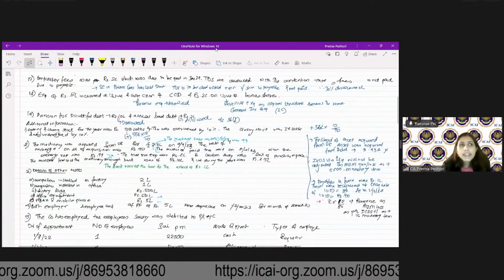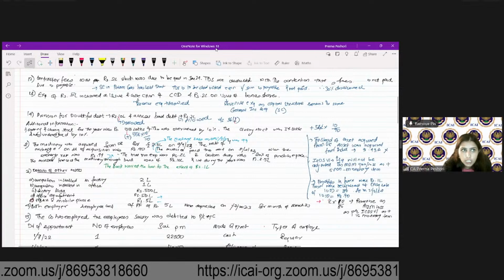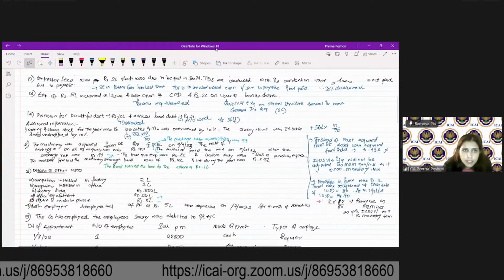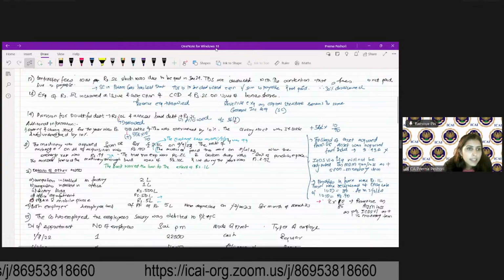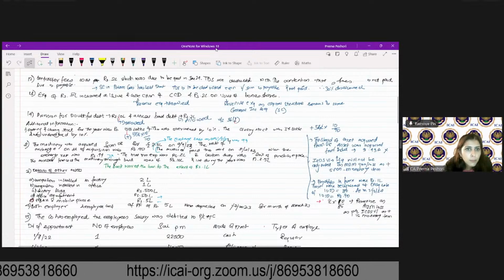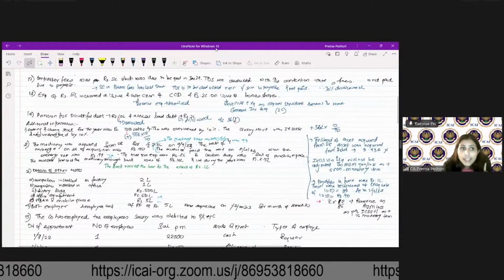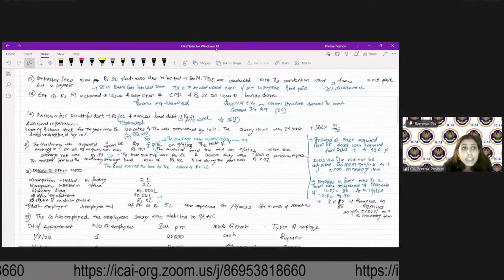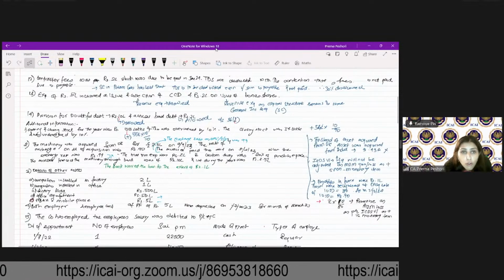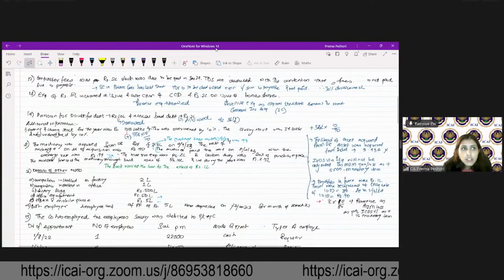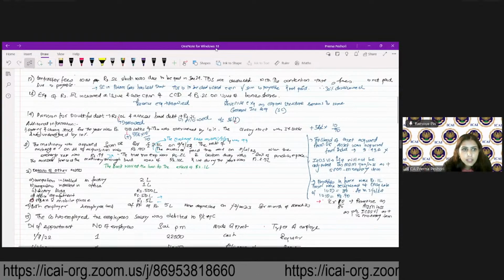So computer installed in the factory. Here, first of all, there will be the normal depreciation, which is at the 40% rate. There is no problem in that. Plus, since these computers are installed in the factory, there will be additional depreciation of 20%.